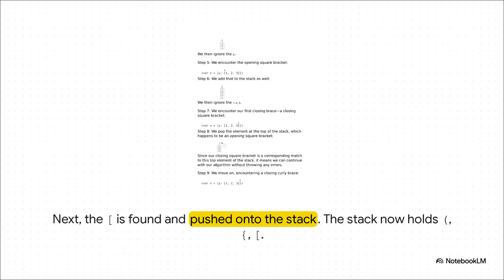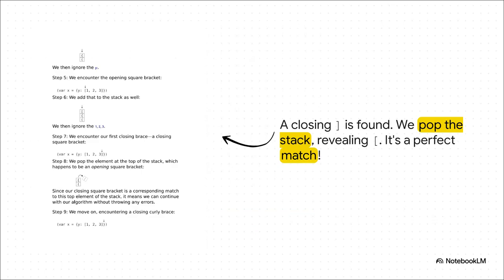It's holding a perfect history of the nested braces we've gone into, and the most recent one is sitting right there on top. And now, here comes the magic. We hit our first closing brace, a square bracket. So what does Rule 3 say? Pop the stack. We pop that top item off, and what is it? It's the opening square bracket we just added.